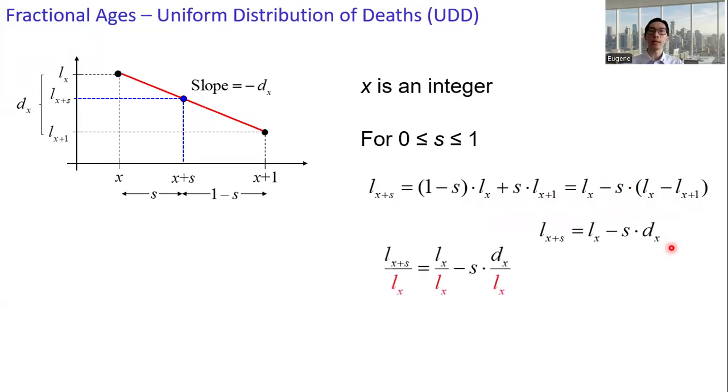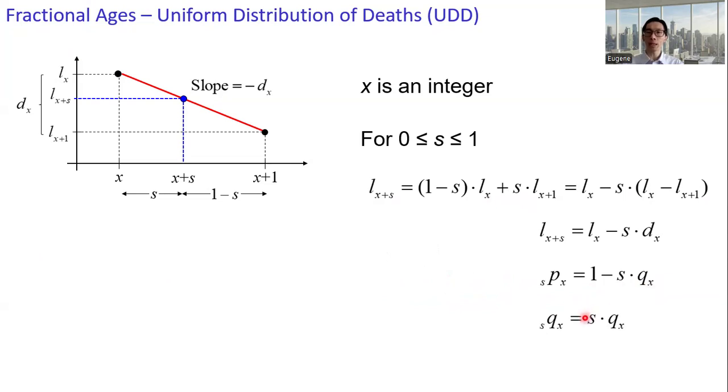Divide both sides by l_x. Then l_{x+s} over l_x is simply s p x, which equals 1 minus s times d_x over l_x, which is q_x. And this becomes s p x equals 1 minus s times q_x. And then s q x, which is 1 minus s p x, equals s times q_x. These two, s p x and s q x, are the key formulas under the UDD assumption in evaluating the l_x or the probabilities involving non-integral ages.